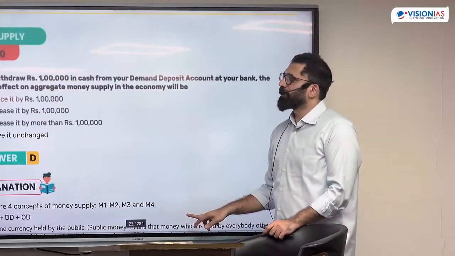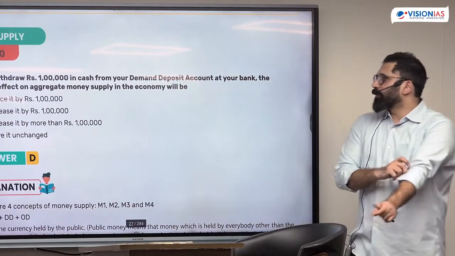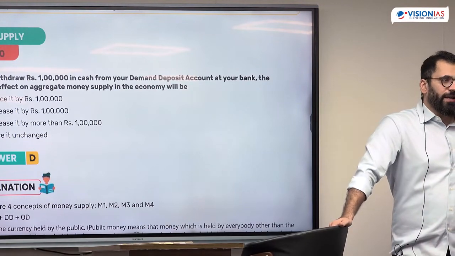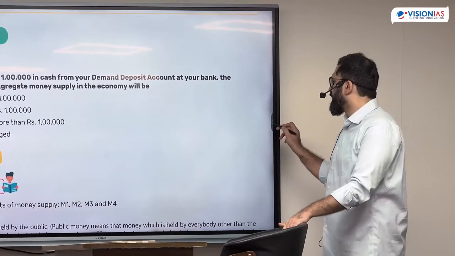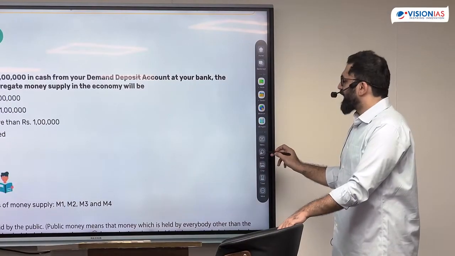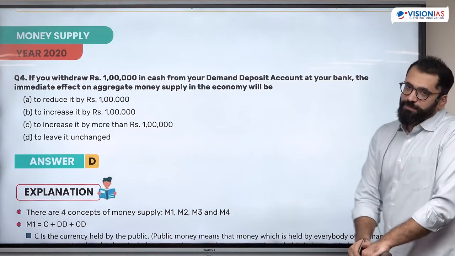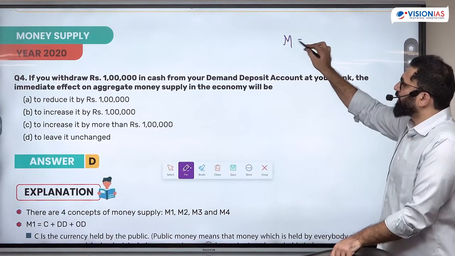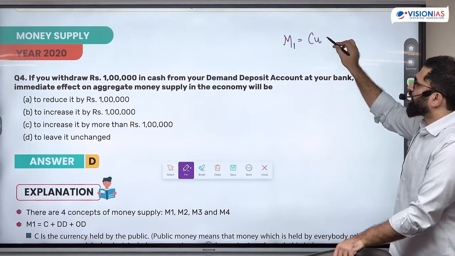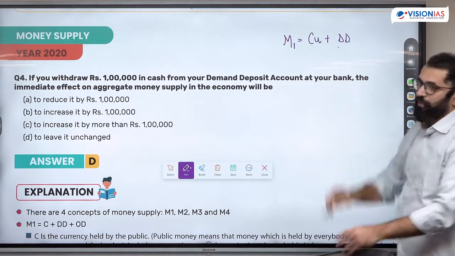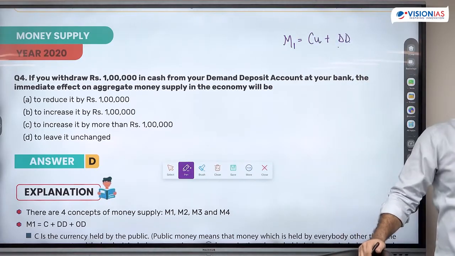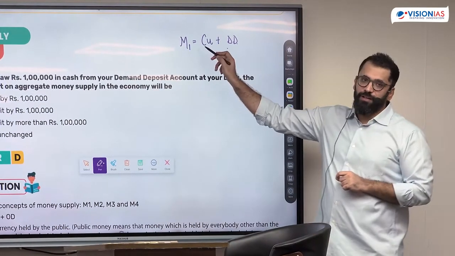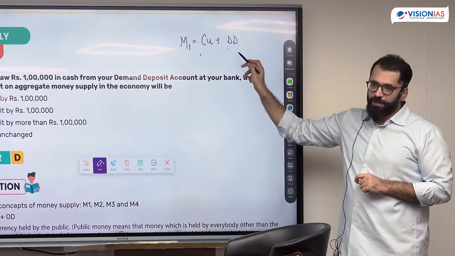Very interesting question. If you withdraw 1 lakh in cash from your demand deposit, the immediate effect on aggregate money supply in the economy will be... If money is withdrawn from the bank account, will money supply reduce or increase? In any particular economy, money supply, the most basic is what? Currency plus money in bank. M2, M3, M4 व M1 के derivatives हैं, M1 के आगे चीजें ऐड होंगी. Currency with the public and demand deposit, right?